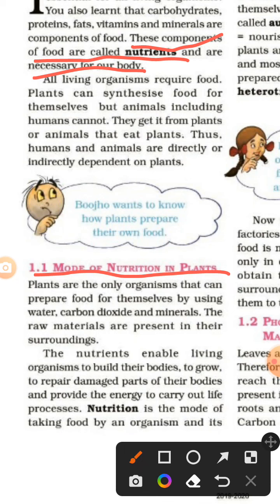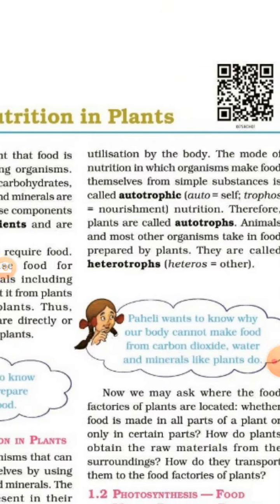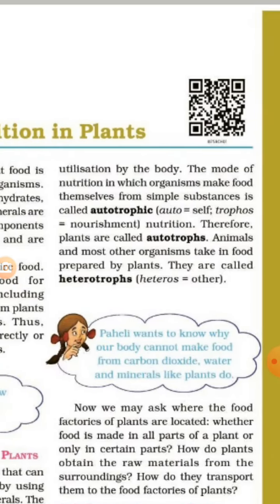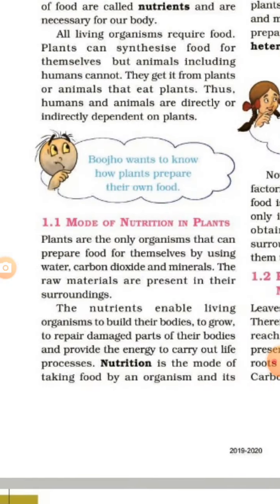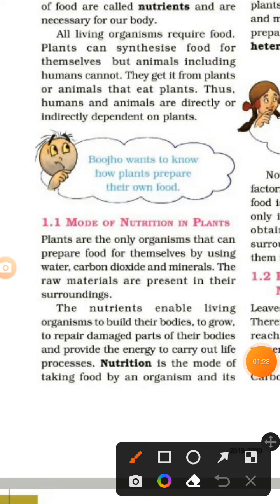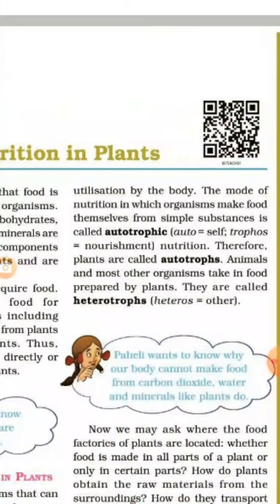Nutrition is the mode of taking food by an organism and its utilization by the body. The mode of nutrition in which organisms make food themselves from simple substances is called autotrophic. So, the mode of nutrition in plants. First, what is nutrition? Nutrition is the mode of taking food by an organism and its utilization by the body.